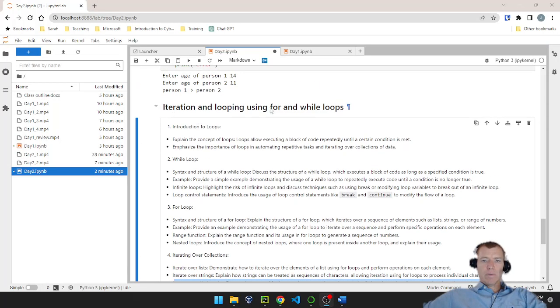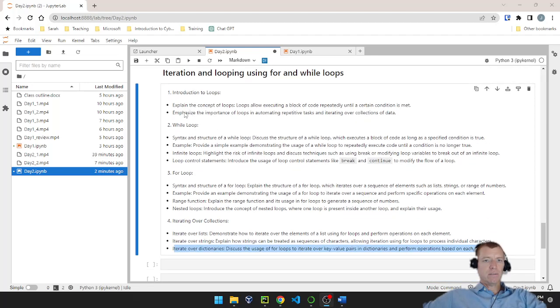The idea here with iterating through for loops and while loops is I want to explain what the concept of a loop is. The loop is allowing us to take some block of code. Remember, everything that's indented to the same indentation level is considered a block of code. We're going to run all of those lines of code repetitively, over and over again, until some certain condition has been met.